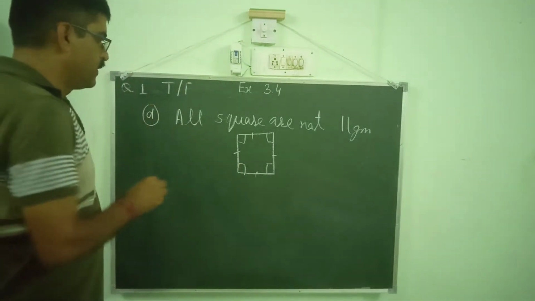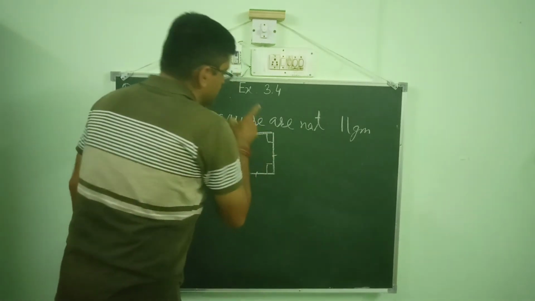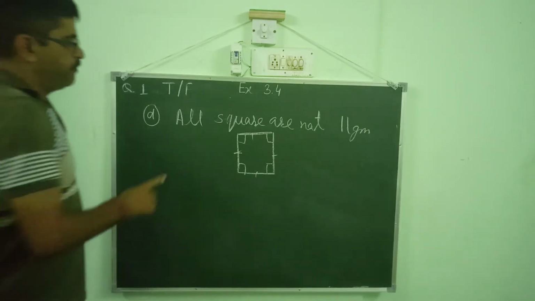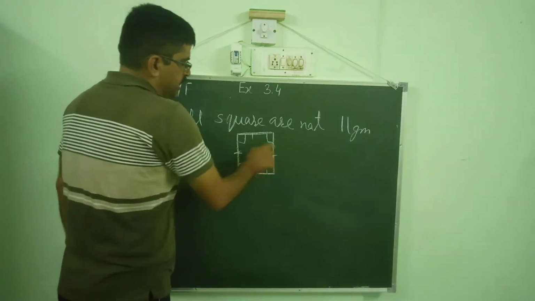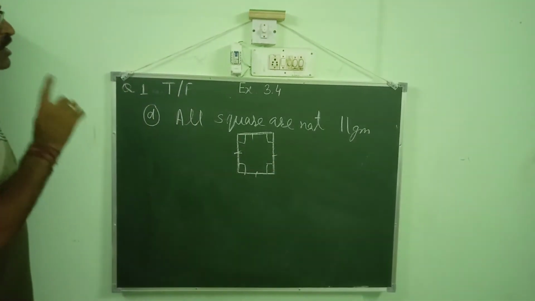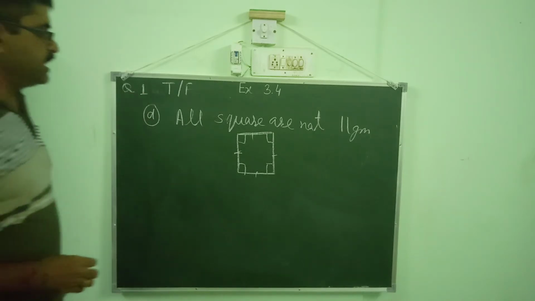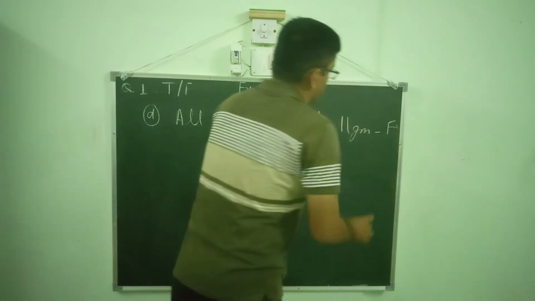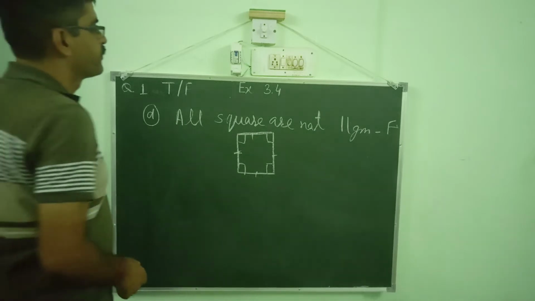Now we can say that a square has the property of a parallelogram, because a parallelogram has opposite sides equal and opposite sides parallel, and a square has this property. Now we can say this statement is a false statement because all squares are parallelograms.